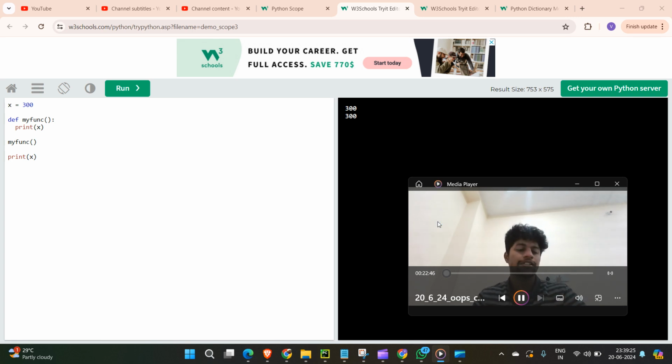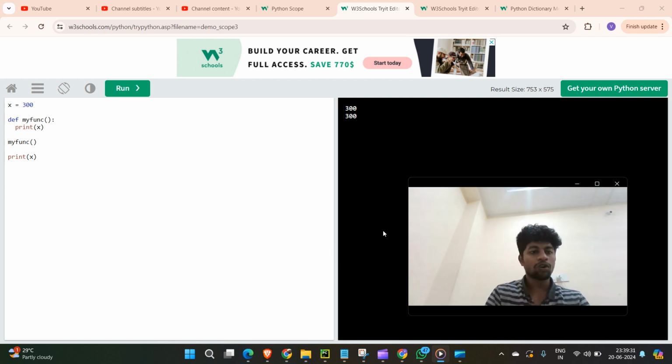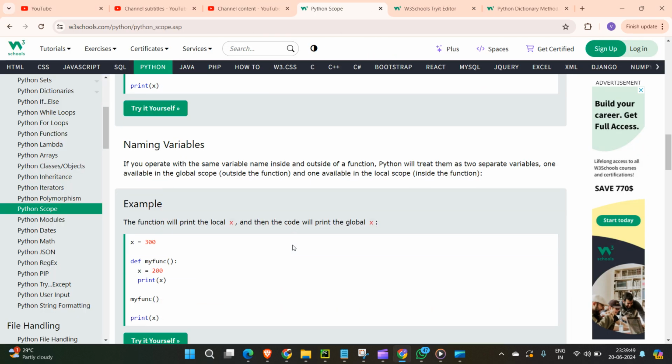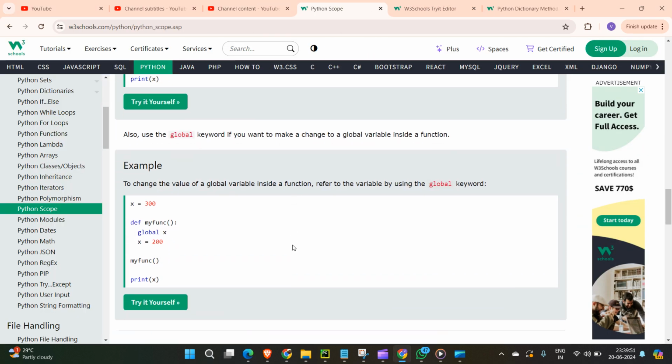So if I give this variable as x equal to 300 there, then it is a global scope. If you give it inside the function, then also it will work, and if you give it outside, you're calling that one outside also. That's the scope of global and local variables. Hope you got the clarity now.